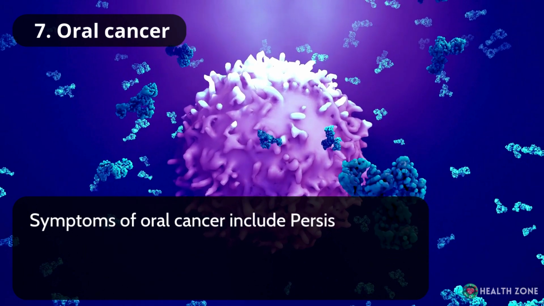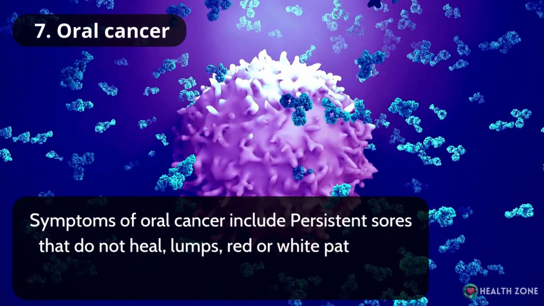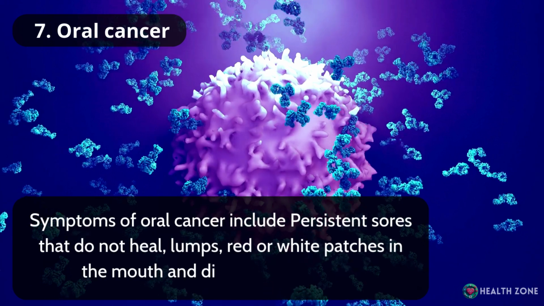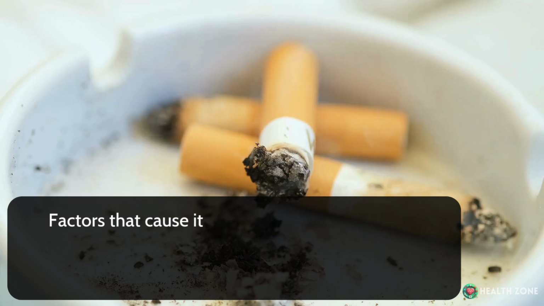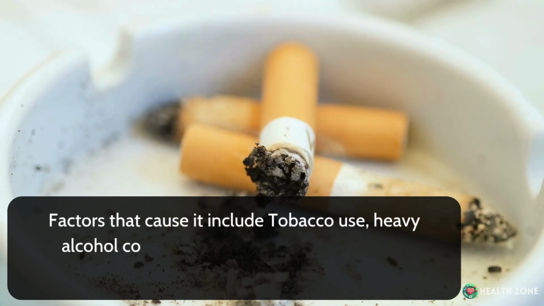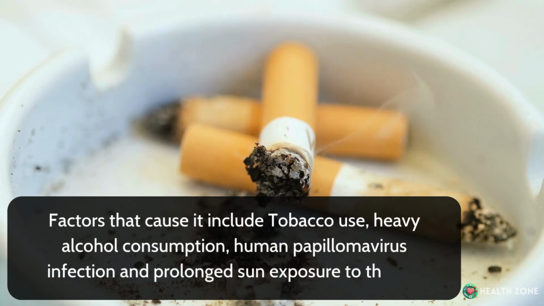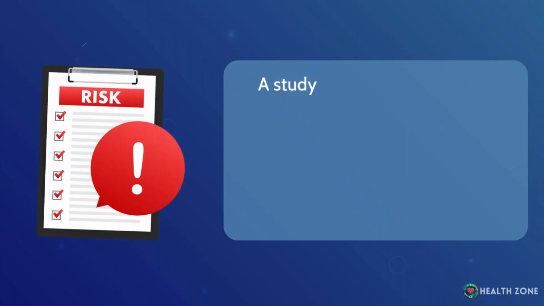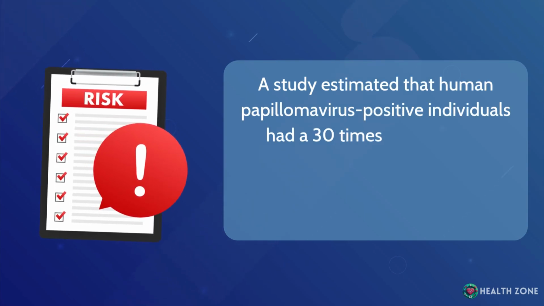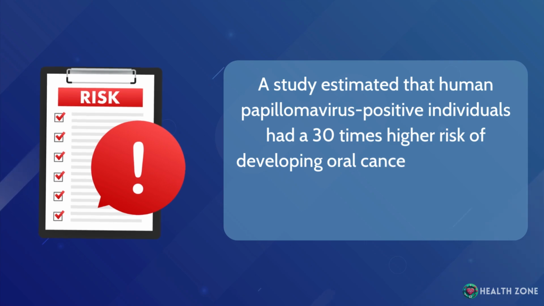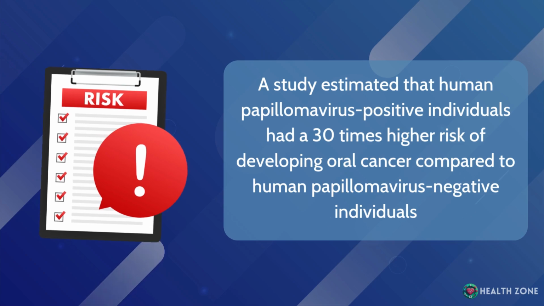Number 7. Oral cancer. Symptoms of oral cancer include persistent sores that do not heal, lumps, red or white patches in the mouth, and difficulty swallowing. Factors that cause it include tobacco use, heavy alcohol consumption, human papillomavirus infection, and prolonged sun exposure to the lips. A study estimated that human papillomavirus positive individuals had a 30 times higher risk of developing oral cancer compared to human papillomavirus negative individuals.